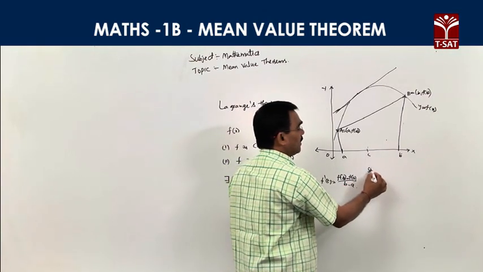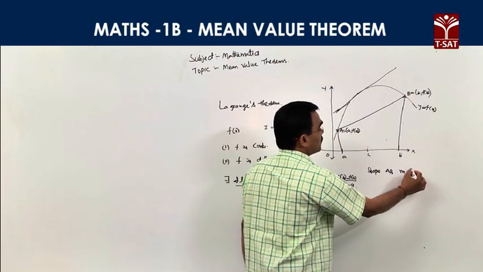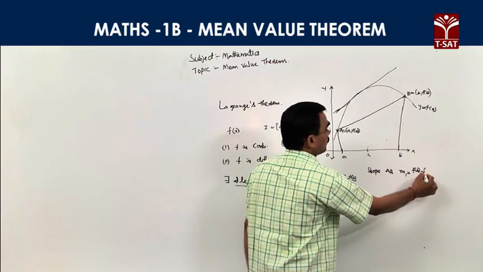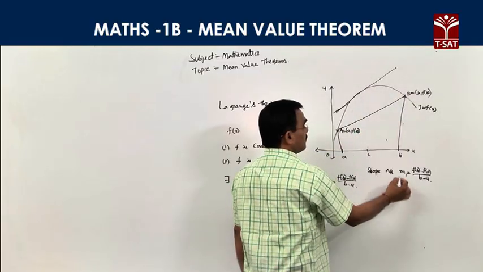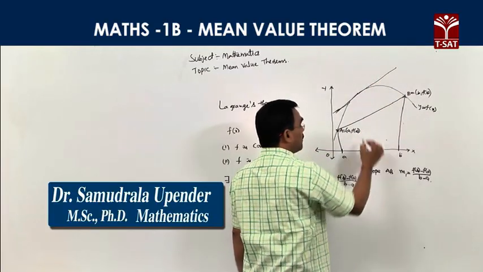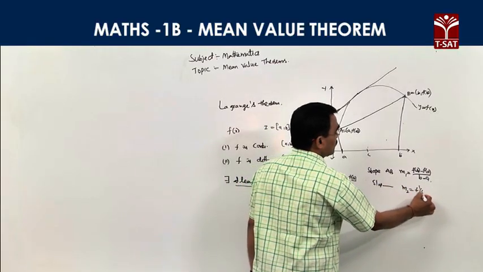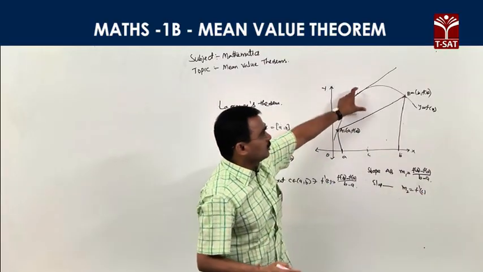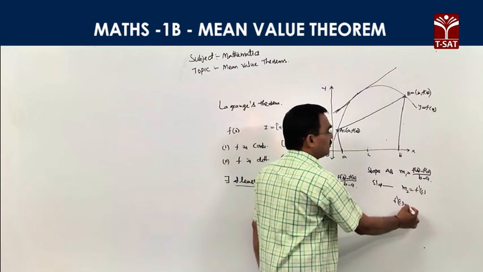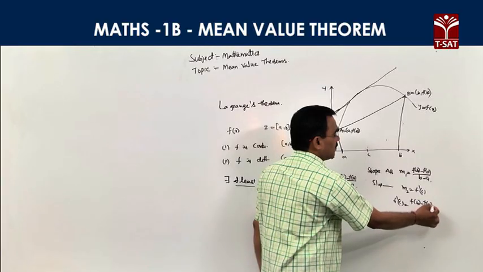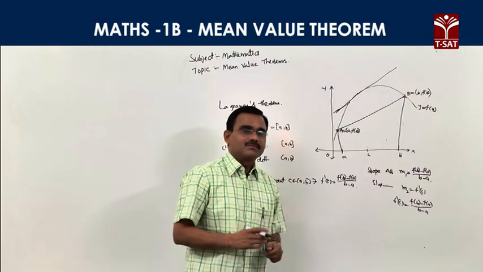The slope of chord AB is m1 = (y2 minus y1) by (x2 minus x1) = (f(b) minus f(a)) by (b minus a). The slope of the tangent at the point x = c is f dash c. These two lines are parallel, which means the slopes must be equal: f dash c = (f(b) minus f(a)) by (b minus a). So this is the geometrical application of Lagrange's mean value theorem.